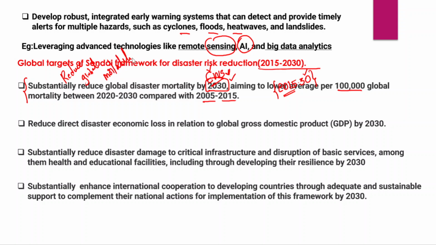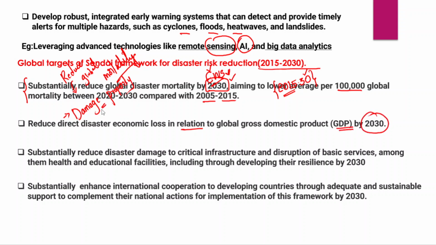And secondly, apart from loss of life, damage to property is another significant concern at the global level due to these disasters. So the second objective is reducing the direct disaster economic loss in relation to global GDP by 2030, right?